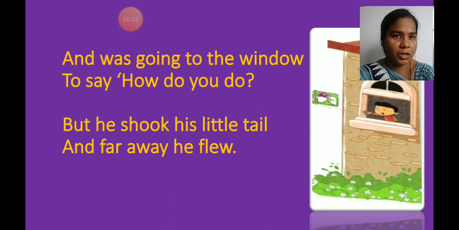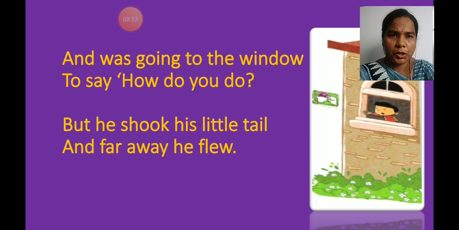But that bird shook. It means what? Shook is the past tense of shake. Do you know shake? To move. Yes. But what did he do? He shook his little tail. Tail, it means what, children? As you can see in your textbook, new words have been given here. The long part at the back side of the body of the birds. It's called tail. Yes, of a bird or animal.